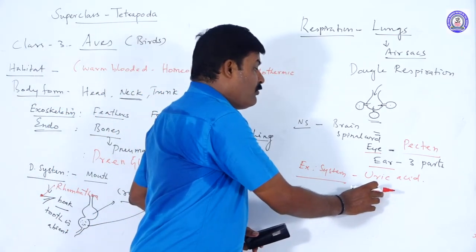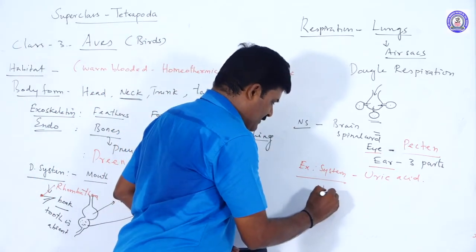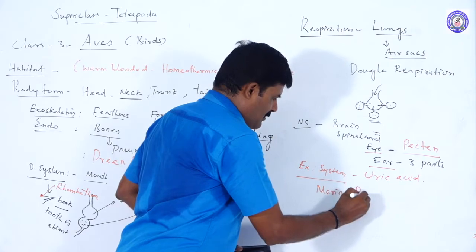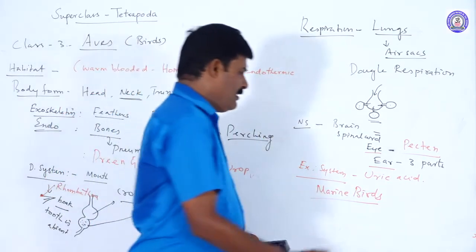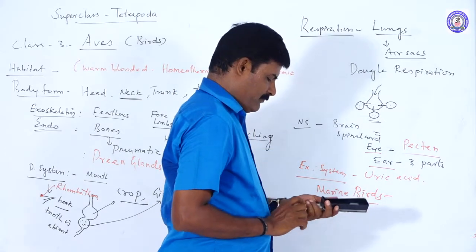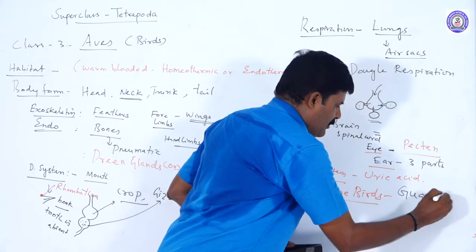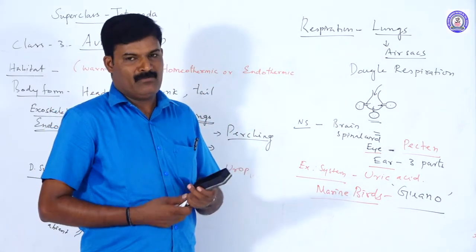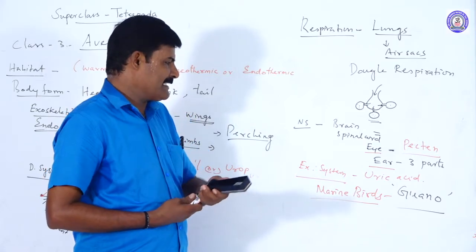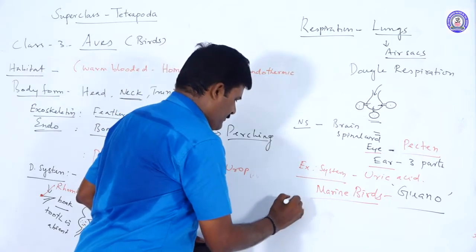This is uricotelic. But what is the excretory product of marine birds? It is guano. Guano is the excretory product of marine birds. So these are the excretory system. Next is the reproductive system.